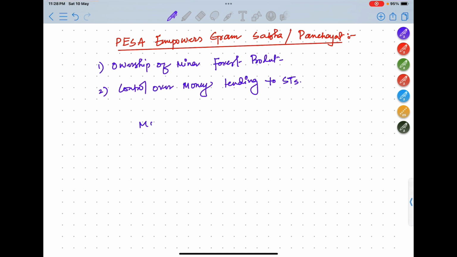For example, municipal corporation, then municipality, then notified area committee, town area committee, cantonment board, township, port trust, then special purpose agency. After that I will talk about 6th schedule areas. Okay, scheduled and tribal areas, 6th schedule areas.